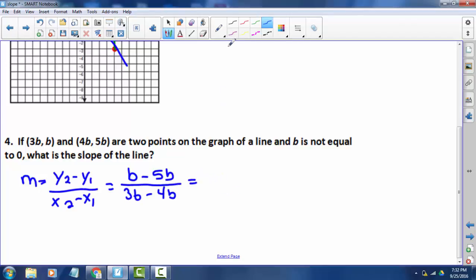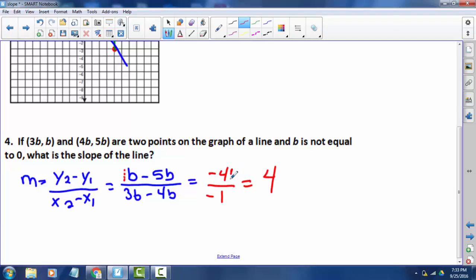Okay, so I understand that there is a 1 in front of that b. So 1 take away 5 is -4. And 3 take away 4 is -1. So I simplify this. -4 is divisible by -1. So that's actually a slope of 4.